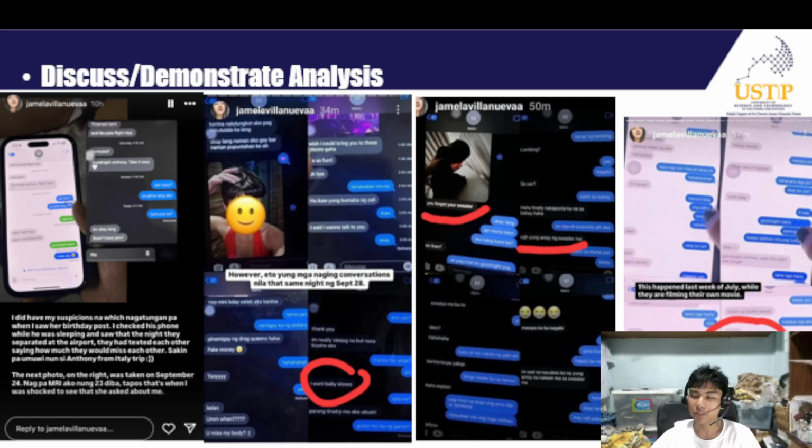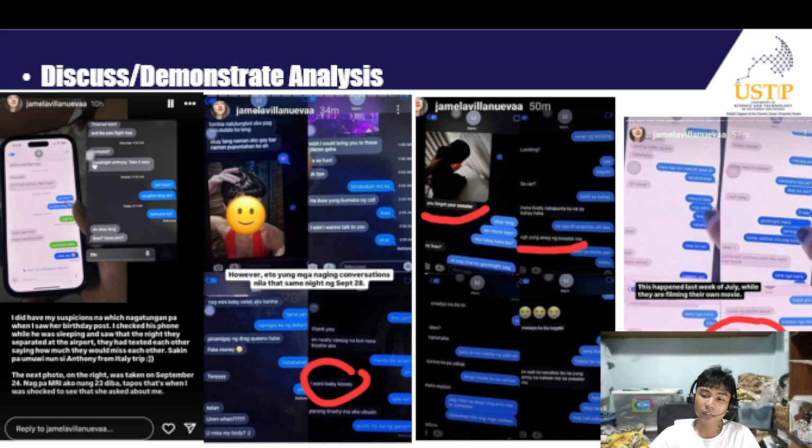And then out came the screenshots. Once Jamela posted them on Instagram stories, everything blew up. People started reposting, sharing, and breaking this down like it was some public property. What was once a private matter between two people suddenly became something the entire internet could see. I mean, yeah, sure, she experienced emotional distress. Yes, she felt compelled to share everything in an attempt to explain her side, but that doesn't excuse her actions or the consequences that followed.